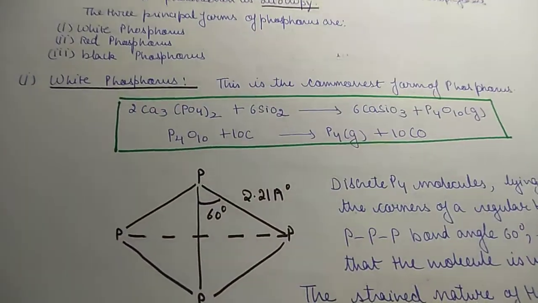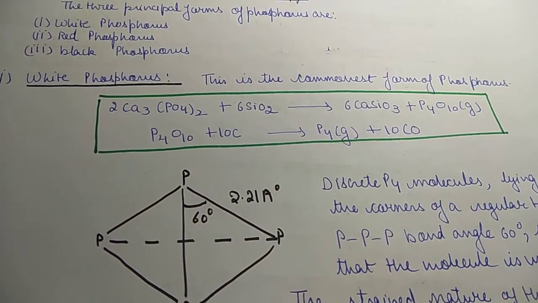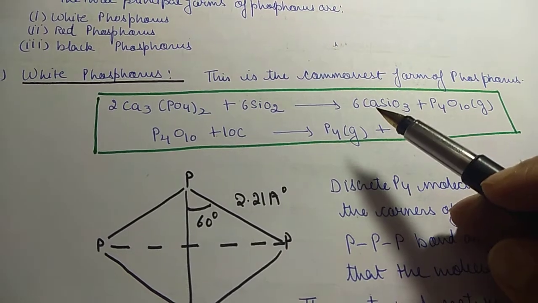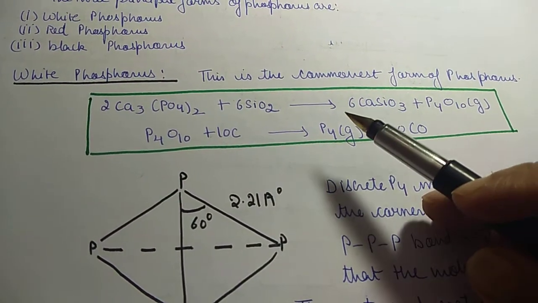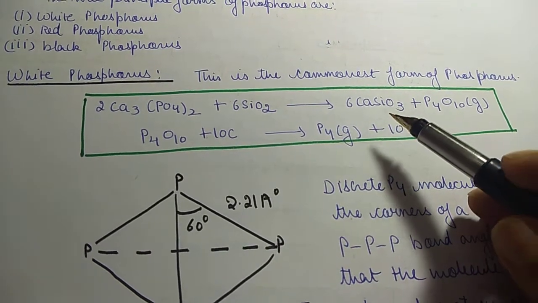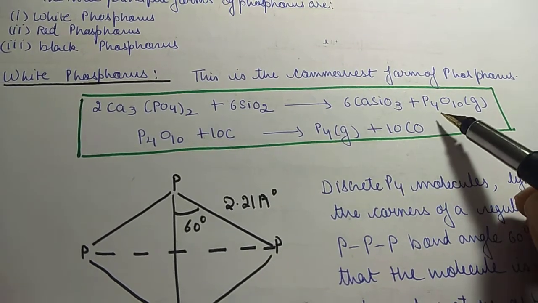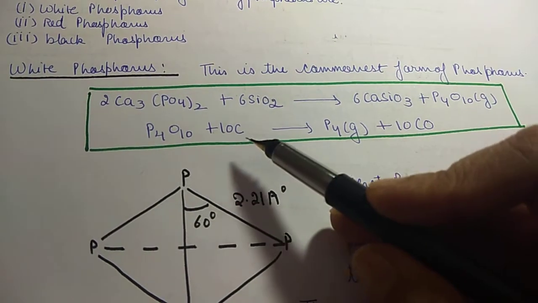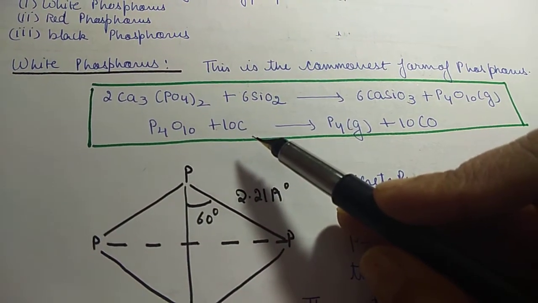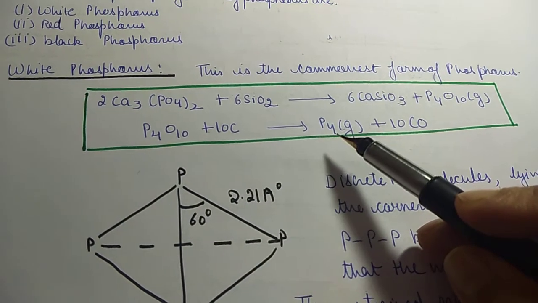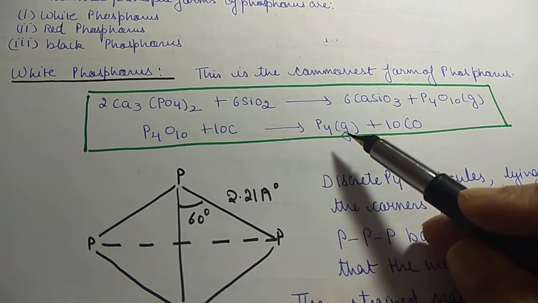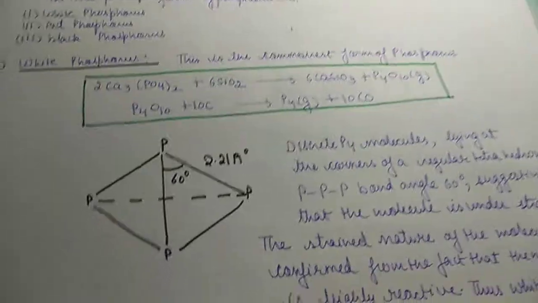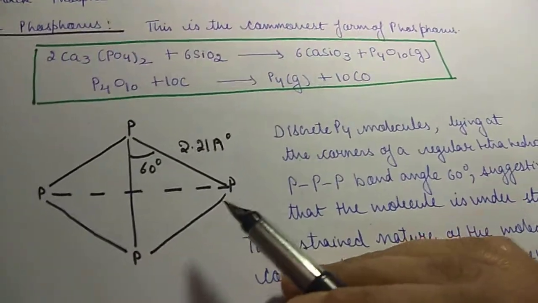First of all we will study white phosphorus. This is the most common form of phosphorus. How is it prepared? Calcium phosphate is reacted with SiO2. We get CaSiO3 and phosphorus pentoxide. When this phosphorus pentoxide, P4O10, is reduced with carbon, we get P4, phosphorus, and carbon monoxide. So this is the structure.